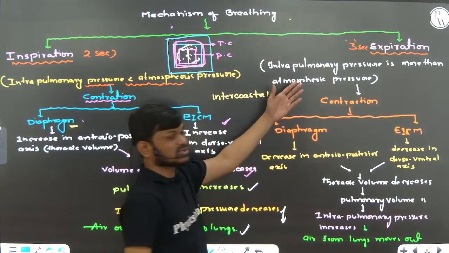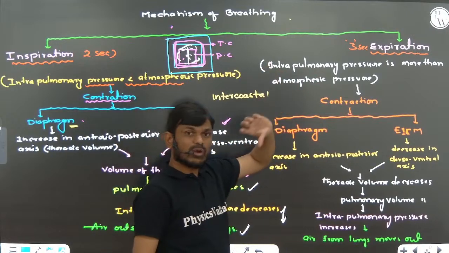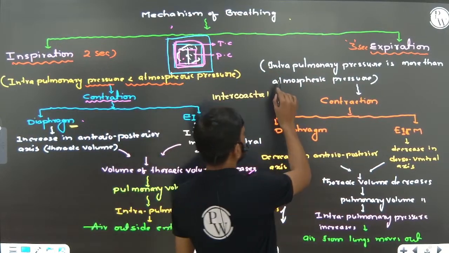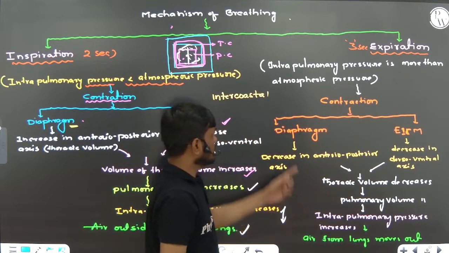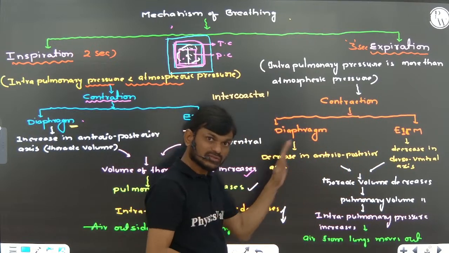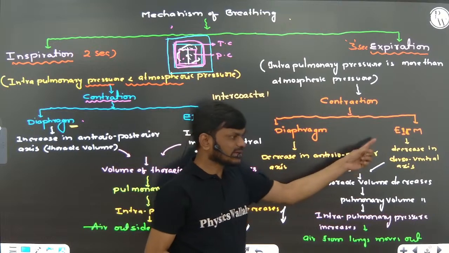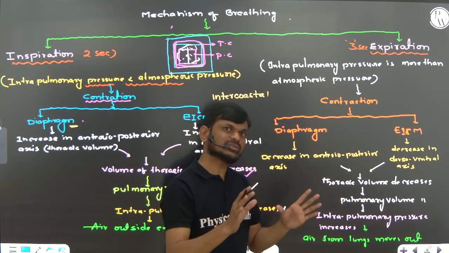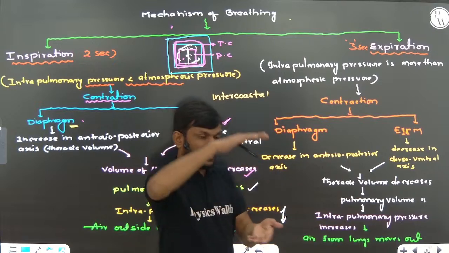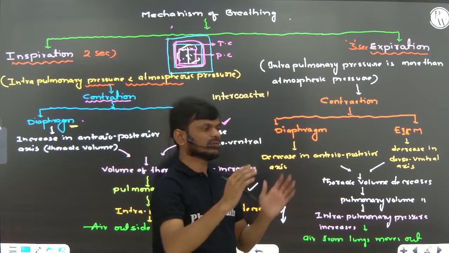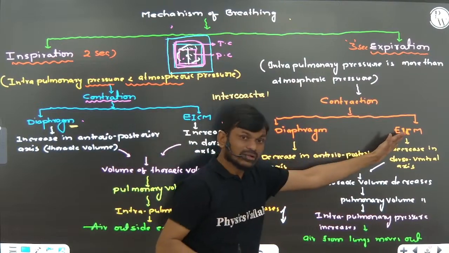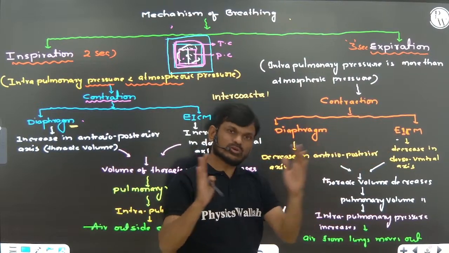Next, expiration. Expiration is quite the opposite. When intrapulmonary pressure is more than atmospheric pressure, the diaphragm and external intercostal muscles undergo relaxation. The volume of the thoracic cavity decreases anterior-posteriorly and dorso-ventrally.